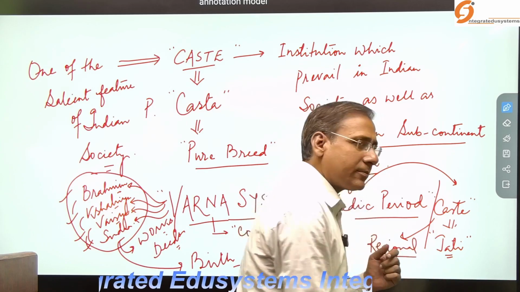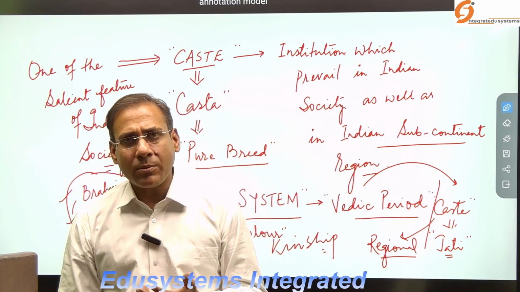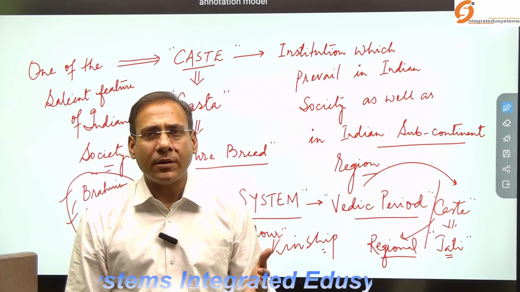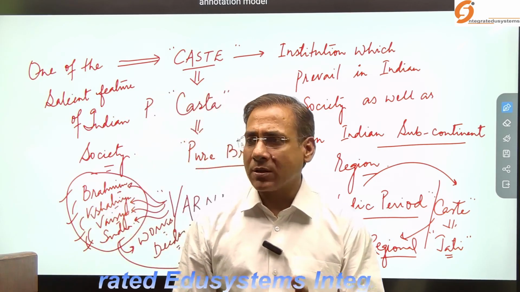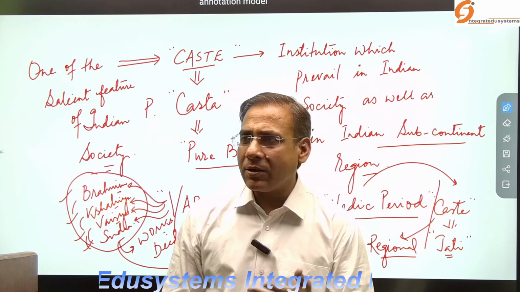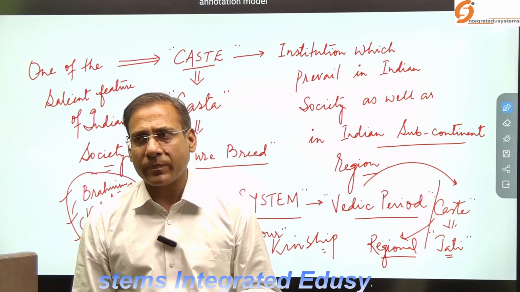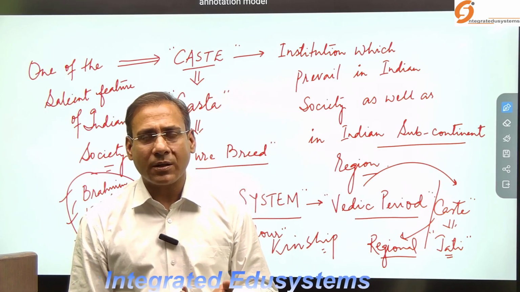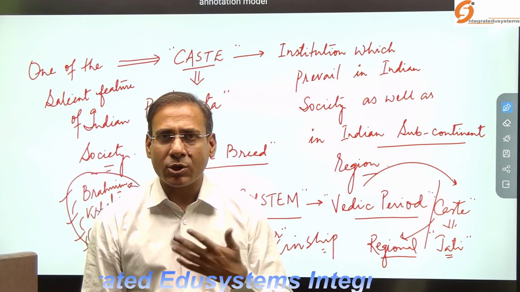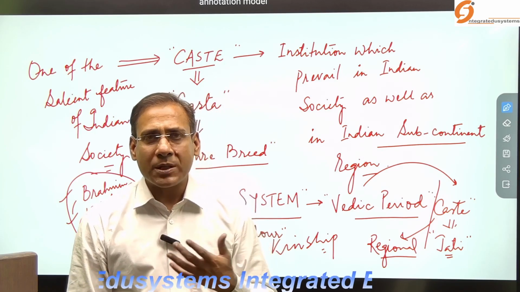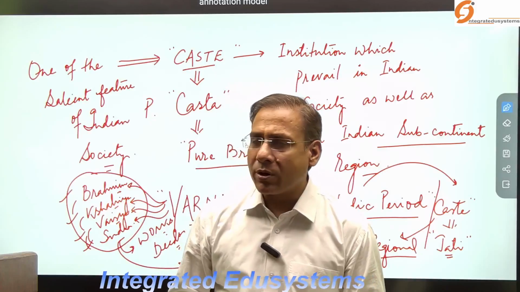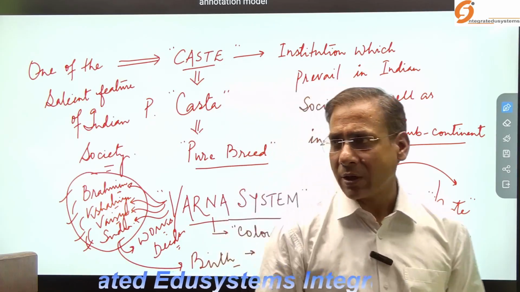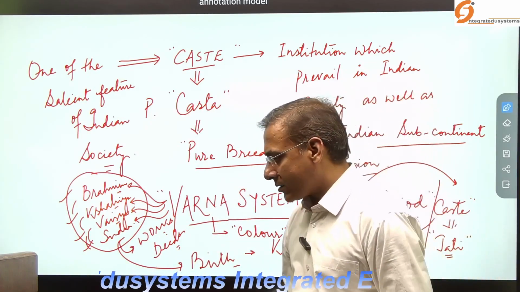Why more regional? Because when you move in India, from north to south and east to west, in different regions there are different castes. So at present, the caste system is more regional in nature.